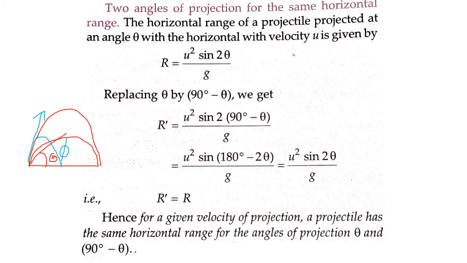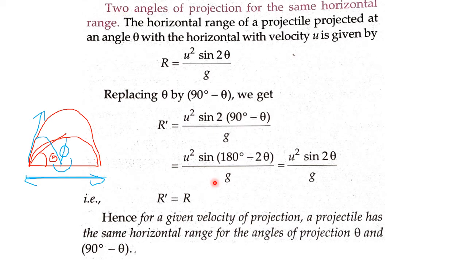So I have to show that there exists a pair of angles, like in this case theta and phi, for which the horizontal range, this distance, will be the same. For the red one it will be this much, for this blue one also it will be this much.